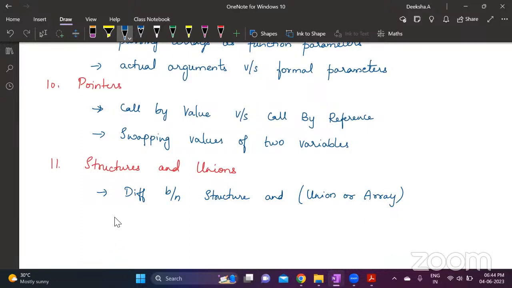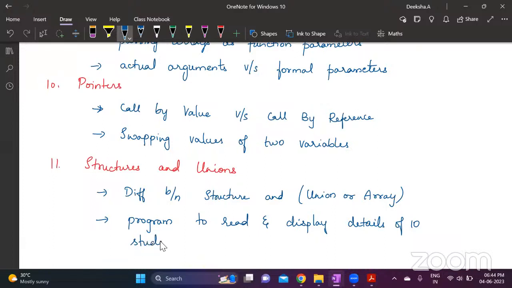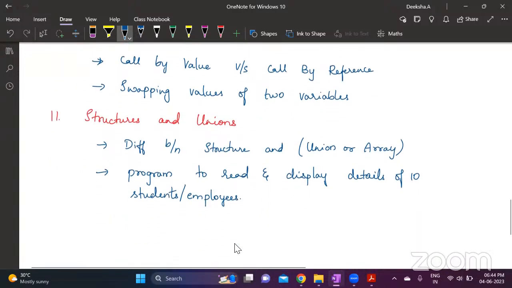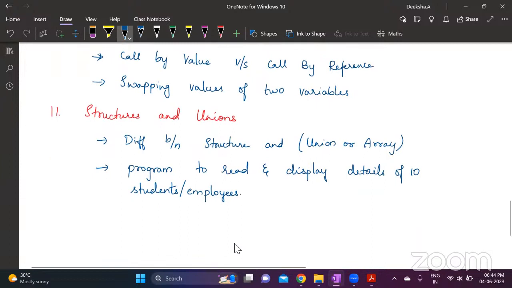And very, very commonly I have seen this question wherein you need to write a program to read and display details of 10 students, something like that. 10 students or 10 employees. This is a very, very commonly asked standard program. Go through this. It will be asked for 10 marks usually. How do you access structure elements using a pointer? Then what happens when you try to assign a different value to a union variable? These all might be important questions.